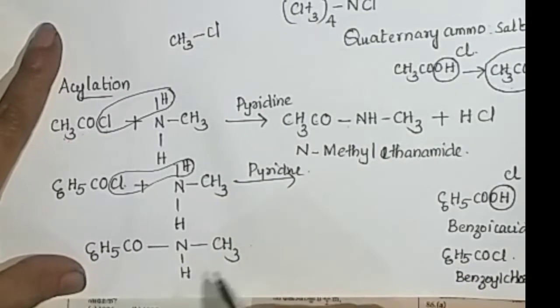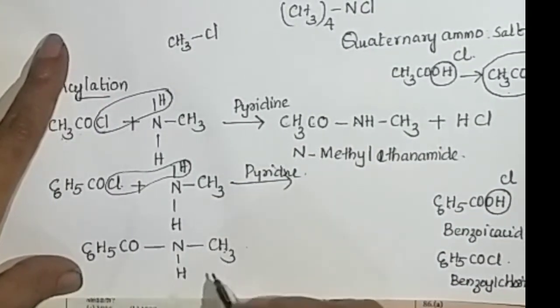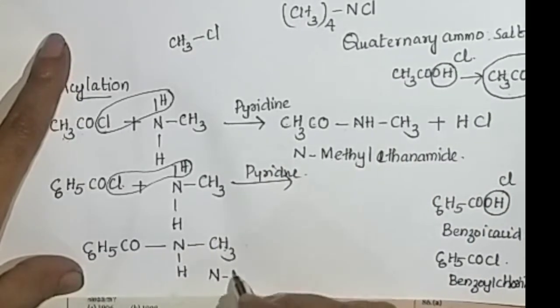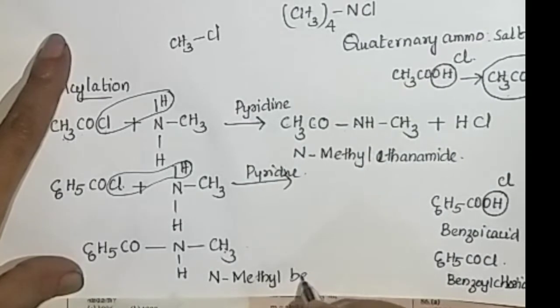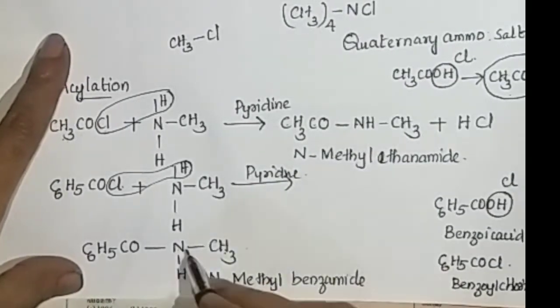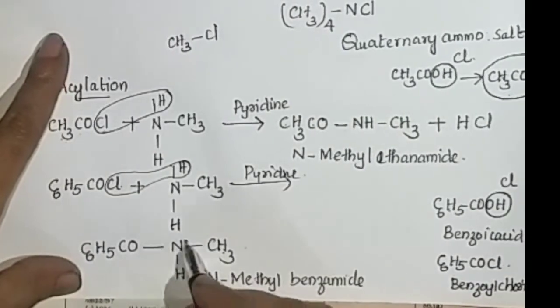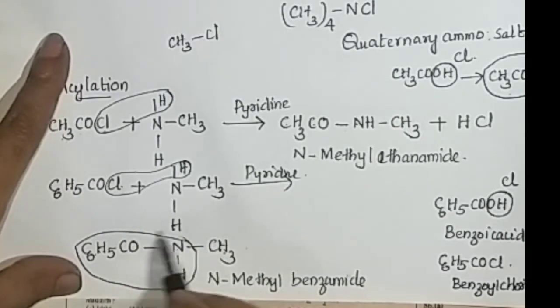This is known as N-methyl benzamide. Its name is N-methyl benzamide, because in the nitrogen atom a methyl group is attached. Benzene with the CONH linkage is known as benzamide.